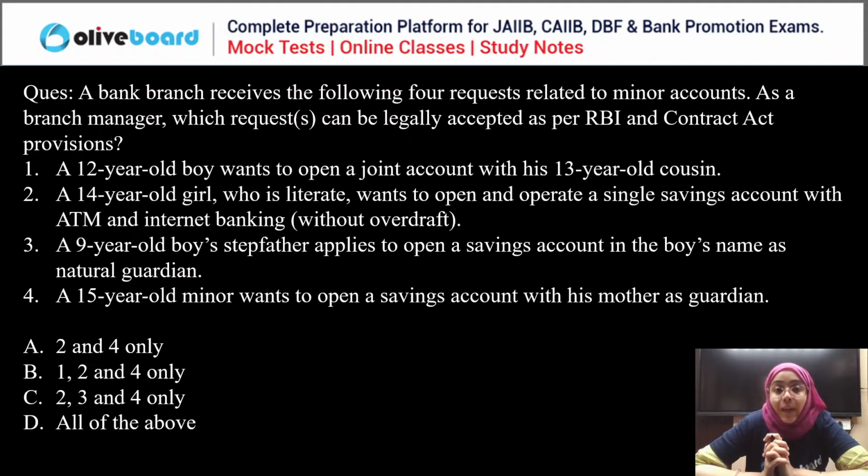A 14-year-old girl who is literate wants to open and operate a single savings account with ATM and internet banking without any overdraft. A 9-year-old boy's stepfather applies to open a savings account in the boy's name as the natural guardian. A 15-year-old minor wants to open a savings account with his mother as a guardian. You have to tell me which of the following requests can be accepted legally as per the Reserve Bank of India.